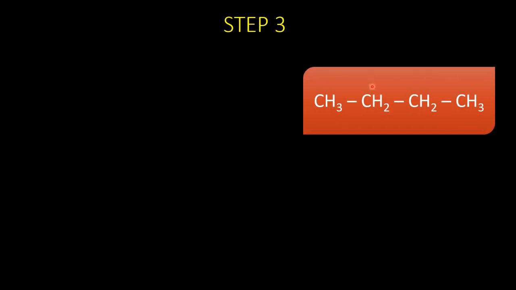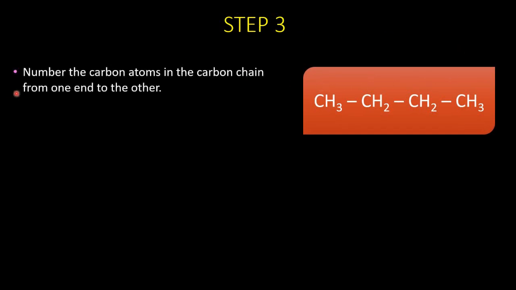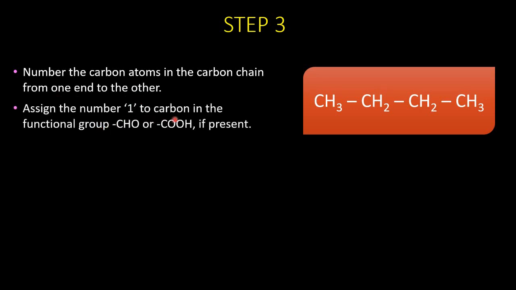So the last step, take example of this structure. What we are going to do is we have to number the carbon atoms from one end to the other. You should start numbering from the end of the chain. It may be the end or the beginning. Assign number 1 to the carbon in the functional group, aldehyde or acid, if present. So as I told earlier, you have to number the carbon atoms irrespective of wherever they are present. You have to start assigning the number from the functional group if it is present.